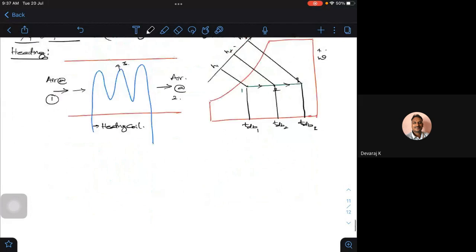The bypass factor is the ratio of the difference between the mean surface temperature and the temperature of the air leaving the system,